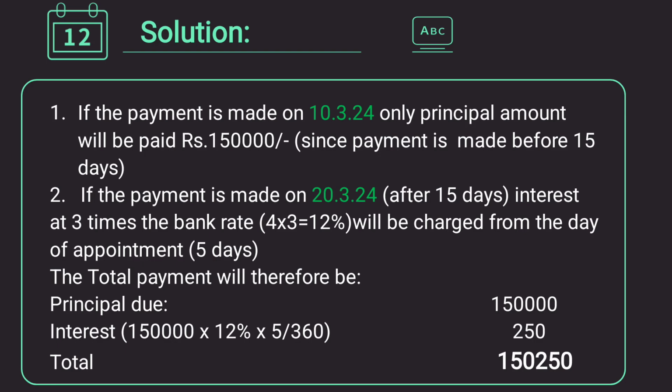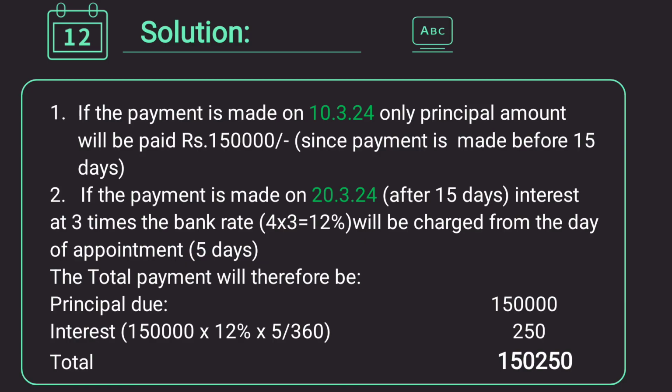And in second case, if the payment is made on 20th March, that is after 15 days we are making the payment, interest at 3 times the bank rate. The bank rate given is 4%. So 4 into 3, 3 times of 4 is 12% will be charged from the day of appointment, for 5 days.